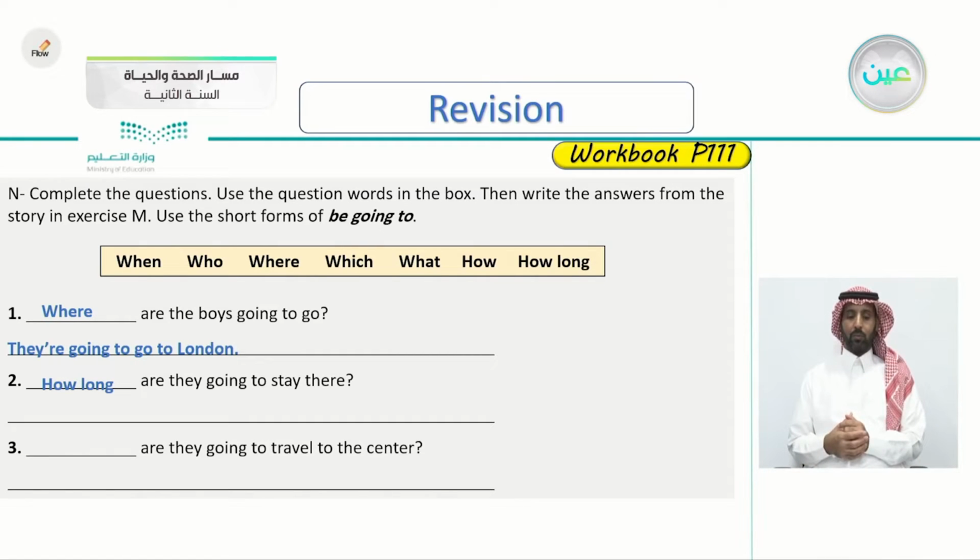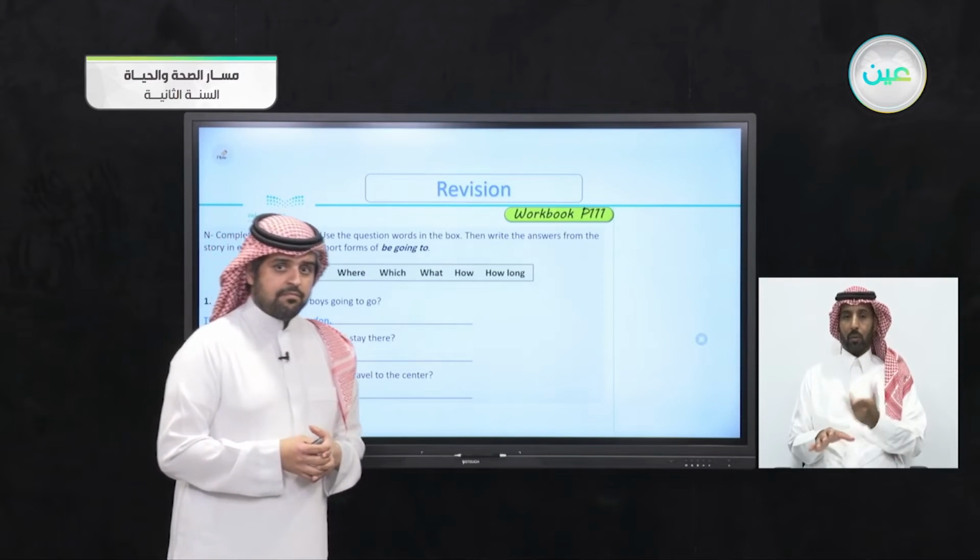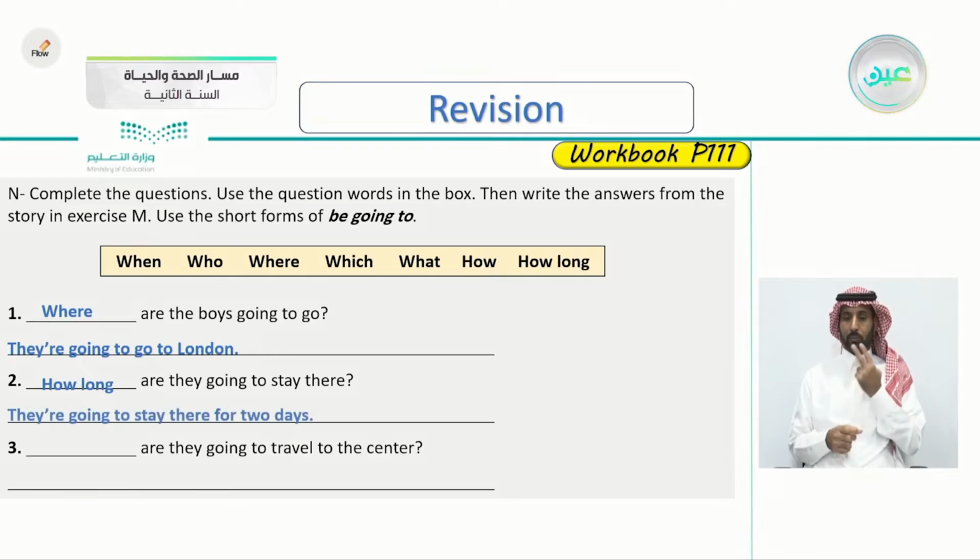So from the story, do you remember how long they are going to stay there? Okay, let's check the answer together. They're going to stay there for 2 days. And notice they are becomes there. This is the short form of be going to. They're going to.